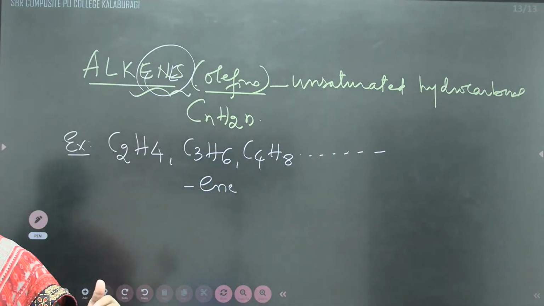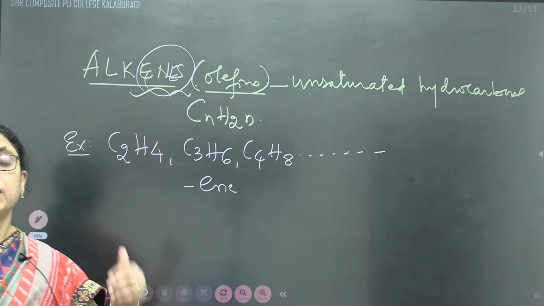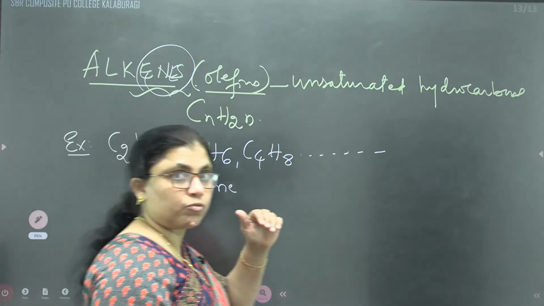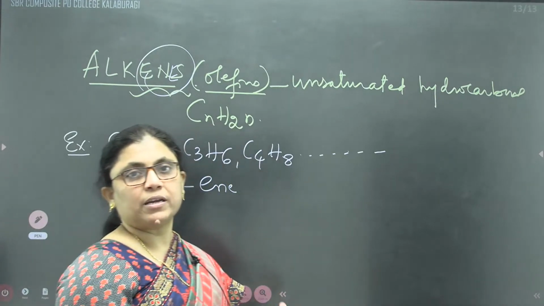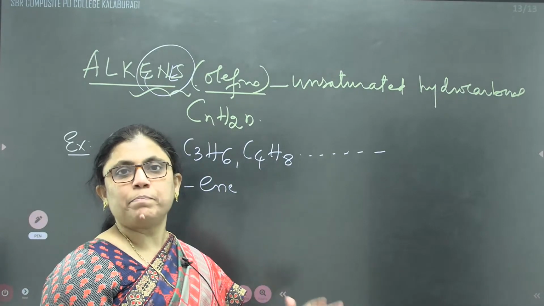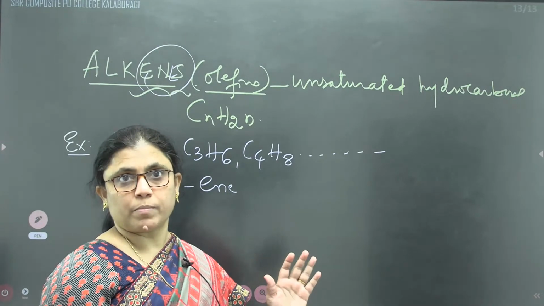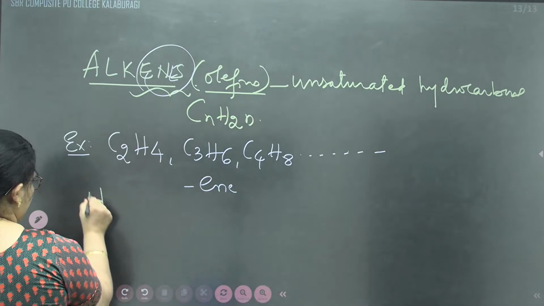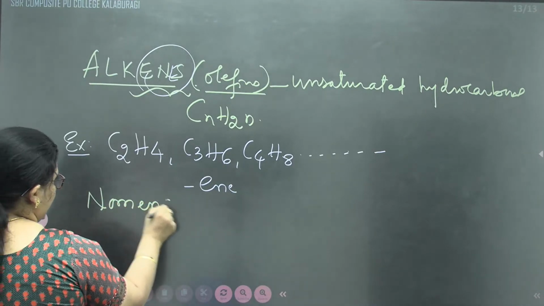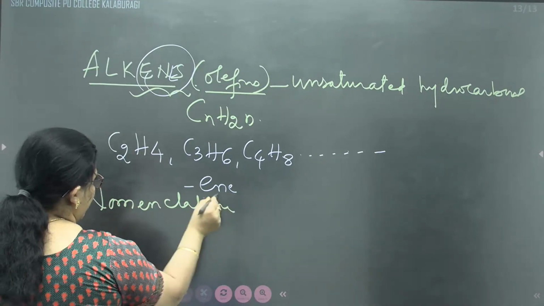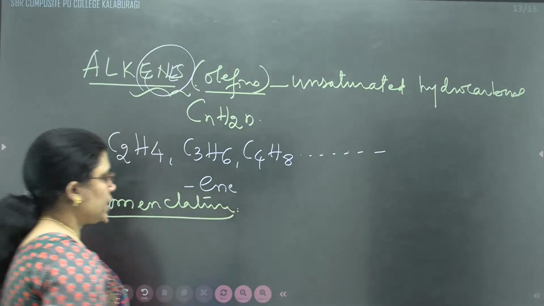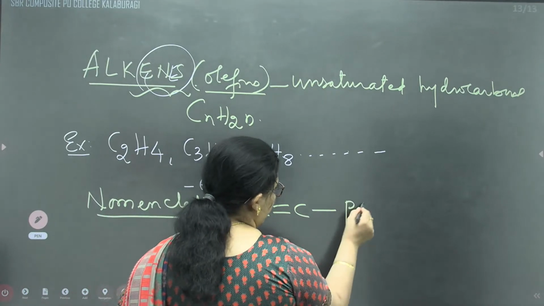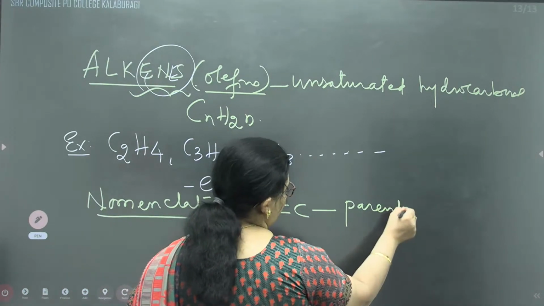Carbon containing multiple bond will be counted in the parental chain. Even if it violates the rule, the carbon-carbon double bond must be counted in the parental chain. That we need to remember here, children. For example, if we are going to take the nomenclature, we have already completed it offline in the classes. I'll repeat only for a few minutes, then I'll go. Carbon-carbon double bond, or the unsaturated hydrocarbon, must be counted in the parental chain.